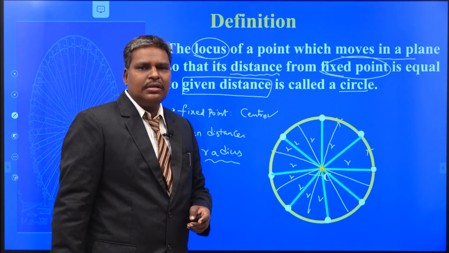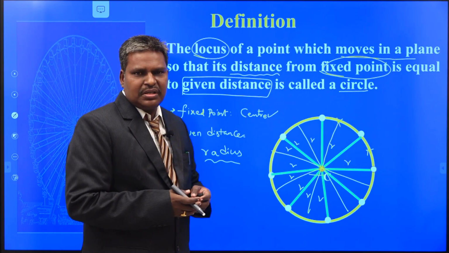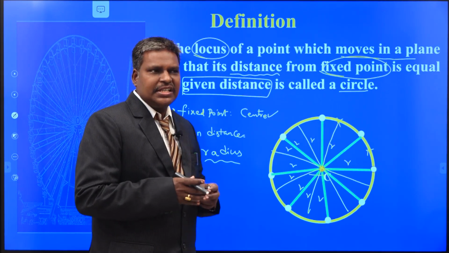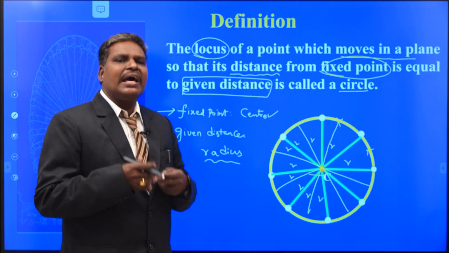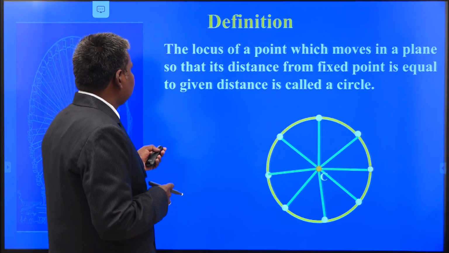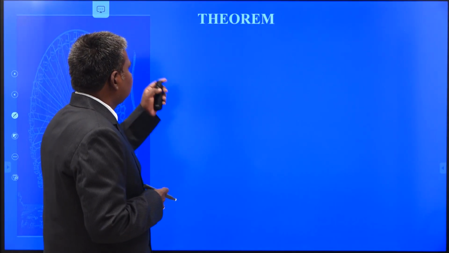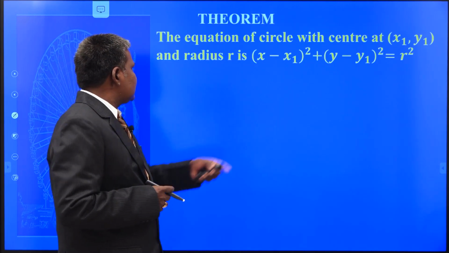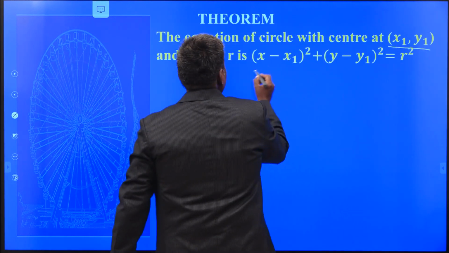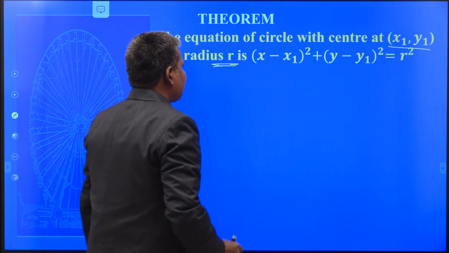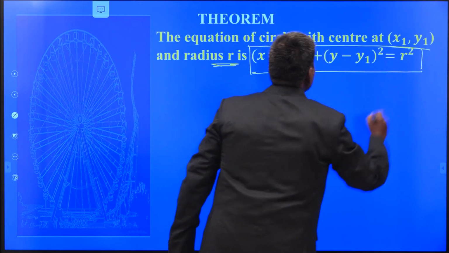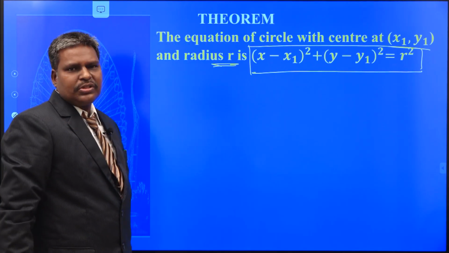Once you have the definition, you are in a position to write its equation. In geometry, once you have a definition, immediately some theorem follows that is related to finding its equation, or its tangents or normals, whatever it may be. Let us see this theorem. Can you expect what this is? The equation of the circle with center at (x1, y1) and radius r is (x minus x1) whole square plus (y minus y1) whole square is equal to r square. This is the simple theorem for you.